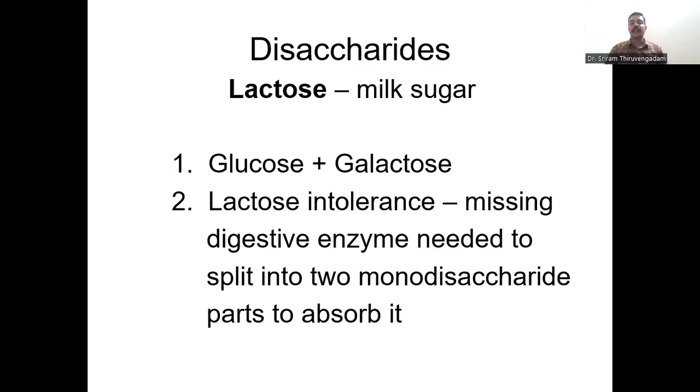And there is an interesting condition called lactose intolerance, wherein we Indians, and especially the people living in Asian countries, suffer from a spontaneous lactase mutation and are lactose intolerant individuals. So what does it mean? When you consume a larger amount of milk in a particular day, it causes flatulence and constipation. This is due to the partial synthesis of the lactase enzyme in our gut.